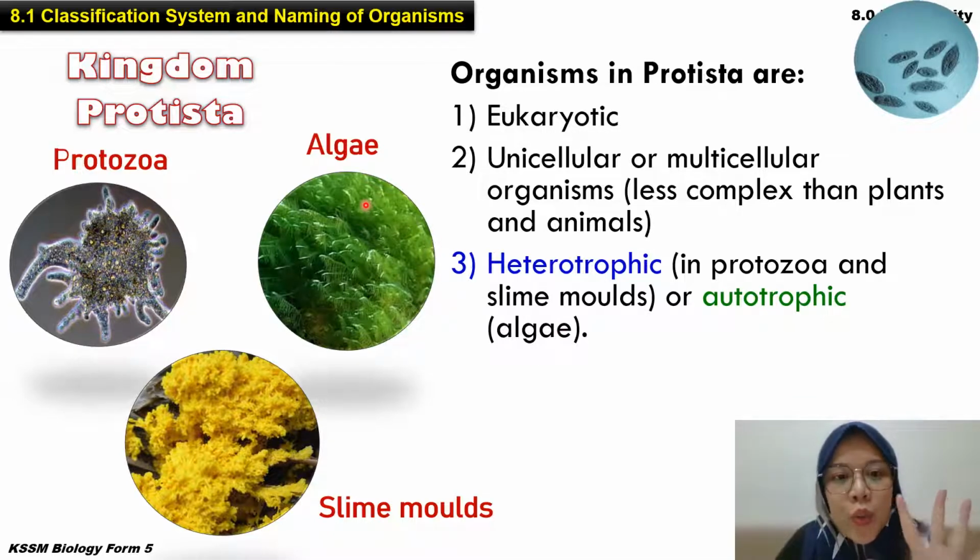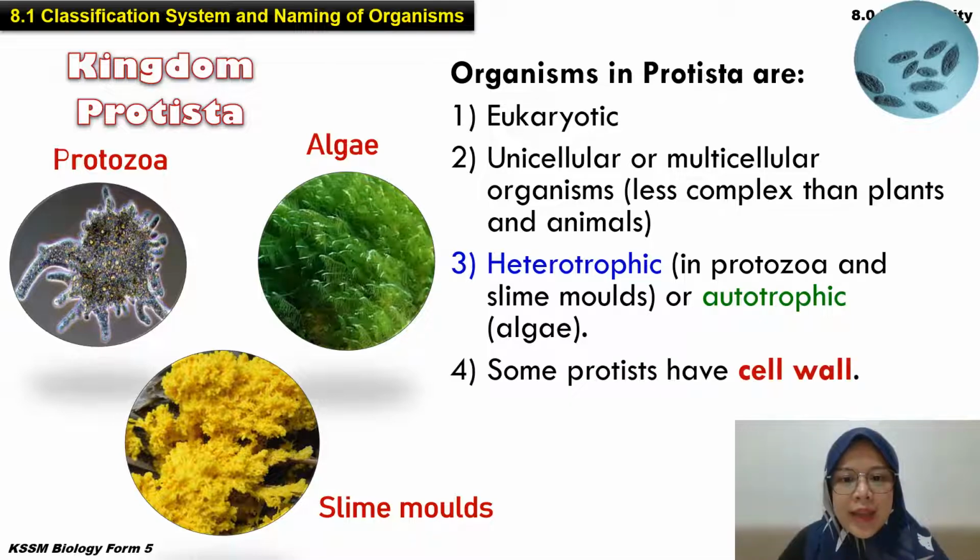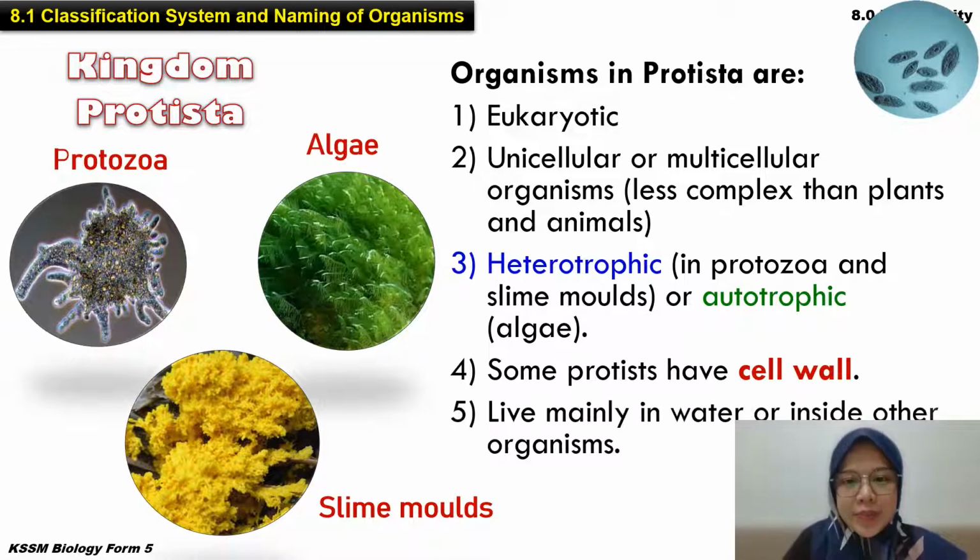Later on, I will show you why algae is considered as autotrophic. And then some protists have the cell wall, so dia macam cell tumbuh-tumbuhan lah. They live mainly in water or inside other organisms. So kita boleh jumpa this kingdom protista, selalunya organism ni di dalam air.